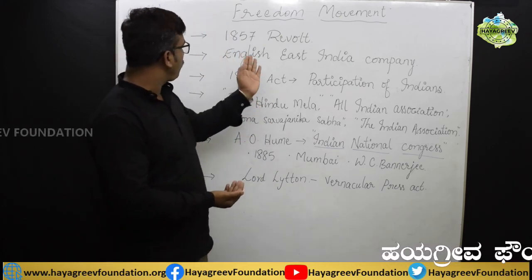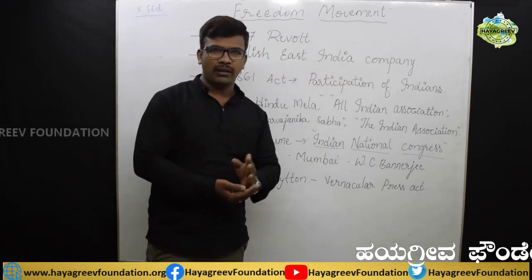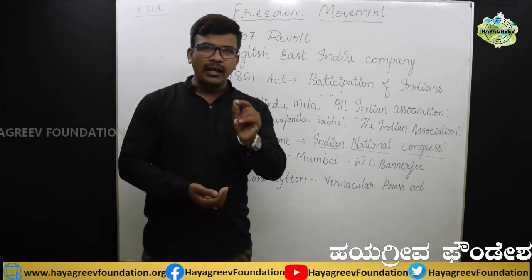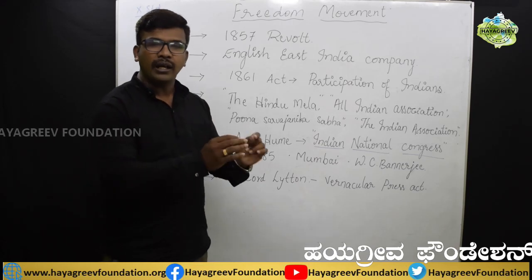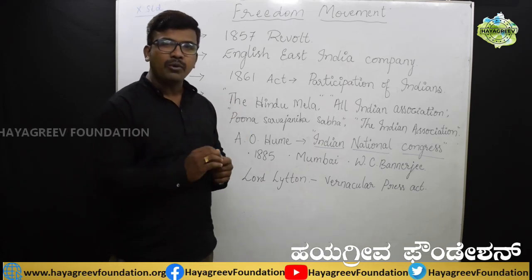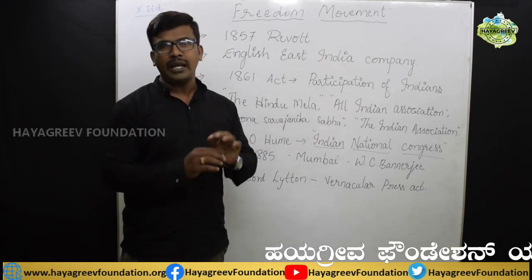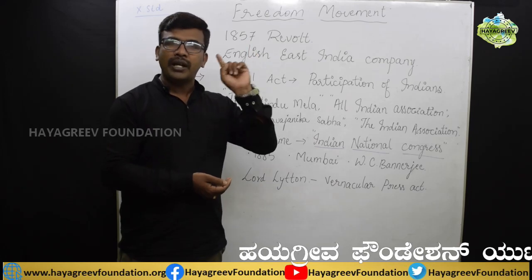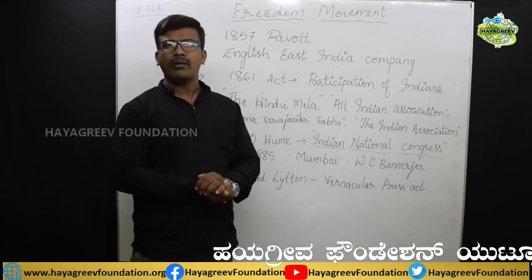For example, it ended the English East India Company. As you all know, the British government considered the English East India Company the main reason for the mutiny in India. As a result, they put an end to the administration of the English East India Company in India, and then direct administration of the British government started over India. So about this also we have discussed.